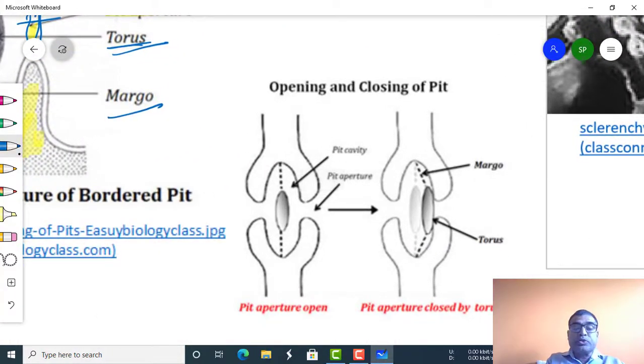The torus is usually present in the center and attached to the pit membrane. It can move or change its place, blocking or unblocking the pit aperture. Blocking and unblocking of the pit aperture is done by means of this torus region.